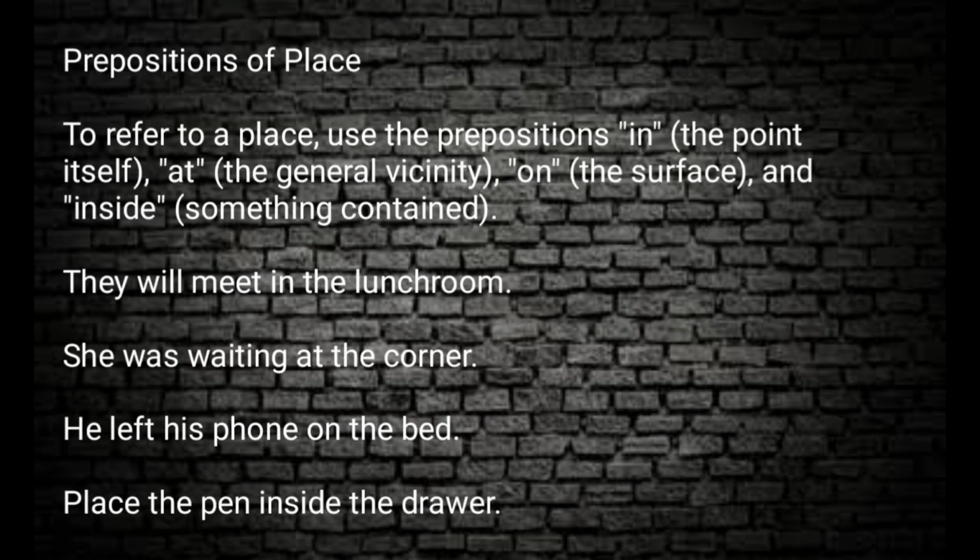Now let's understand prepositions of place. To refer to a place, we use different prepositions like in, at, and on. Also inside. For example, they will meet in the lunchroom. She was sitting at the corner. He left his phone on the bed. Placed the pen inside the drawer.